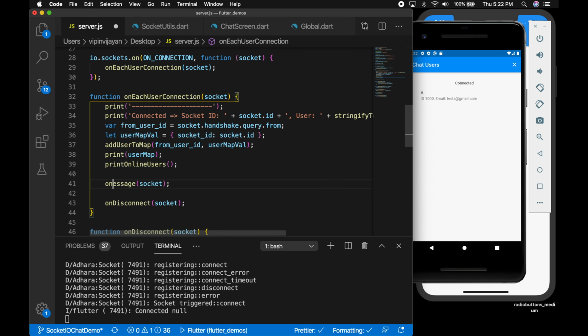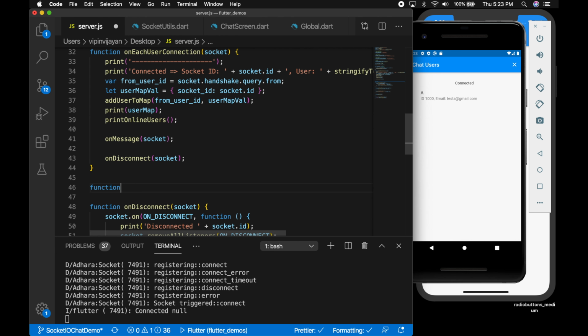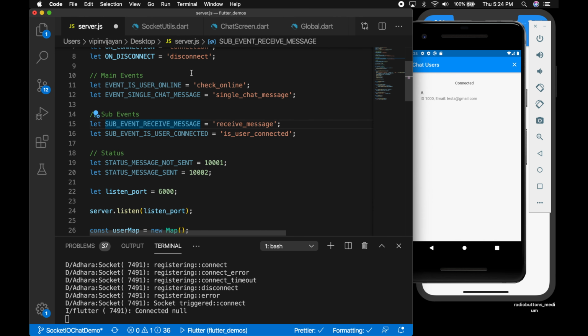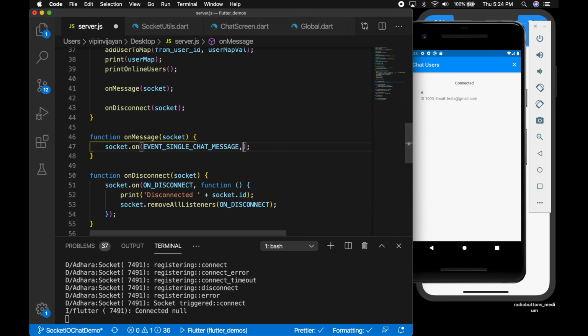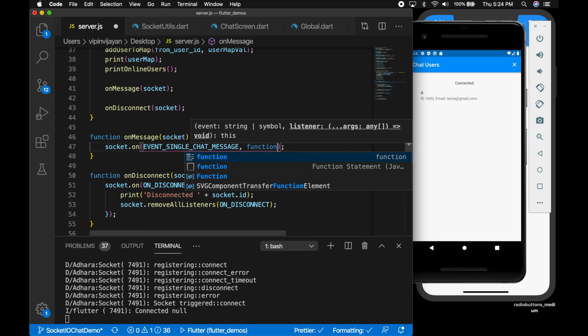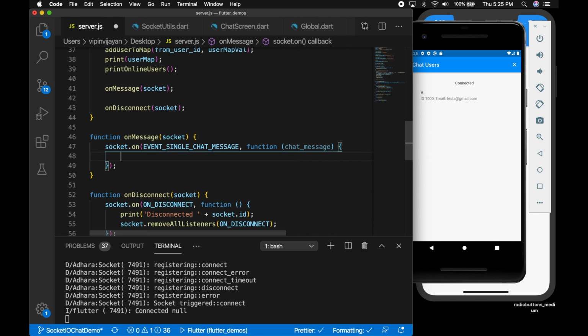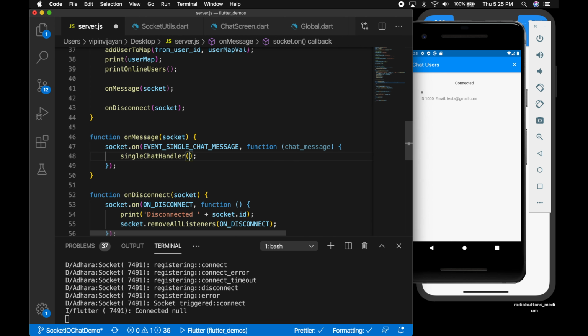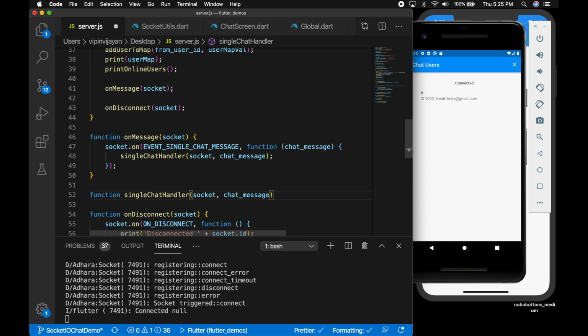So let me add a function on message. So when each user is connected, we are going to register our custom event to the socket. So that will be socket.on, and our event is receive message, right? Okay, add it, and the callback function will have the chat message. Okay, now I'm gonna wrap the rest of the operations here inside a single function. I'm gonna call it single chat handler and pass in the socket and the chat message. So let's write the function.